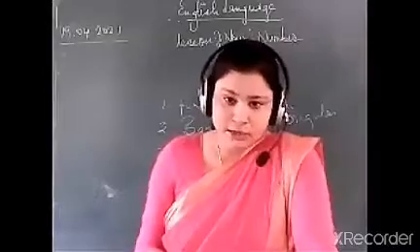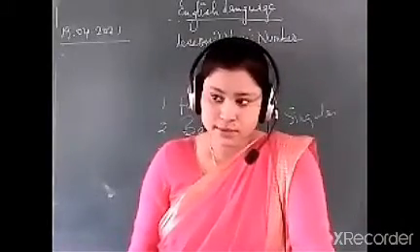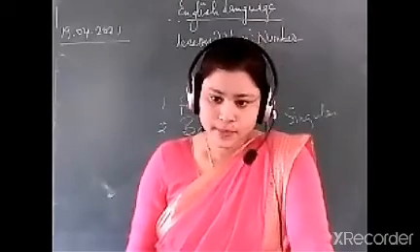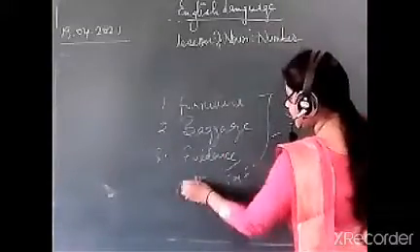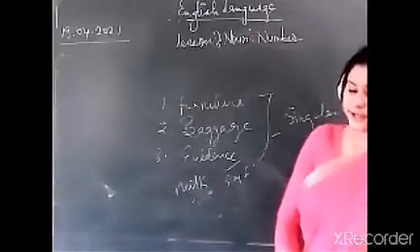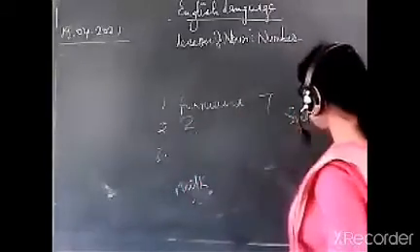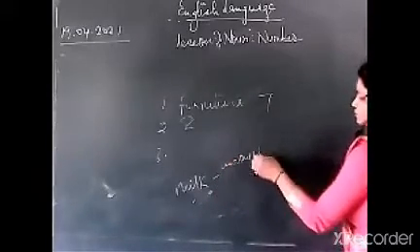Milk is an uncountable noun as well as a concrete noun. Yes or no? The word milk, is it uncountable? Very good. It is uncountable, and also which noun?